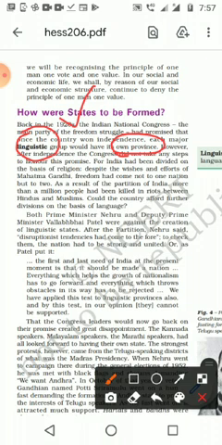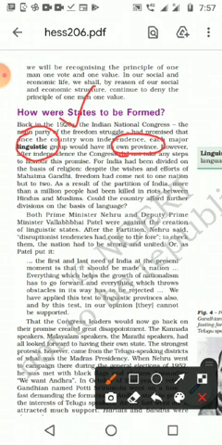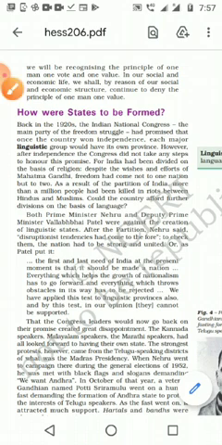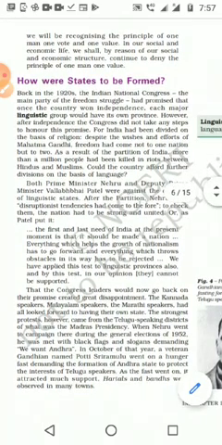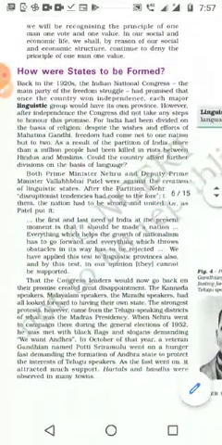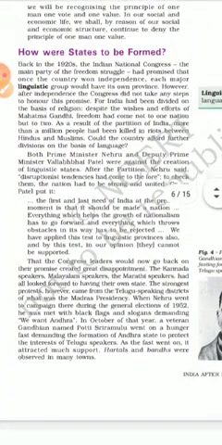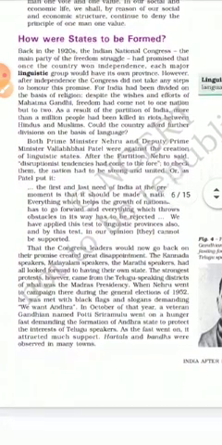1947. Twenty-five years before, at that time itself, our National Congress leaders thought about development, how our India should be. We discussed that already when we studied the third lesson of civics. Okay, then however, after independence, the Congress did not take any step to honor this promise in the beginning. Just after getting independence, Congress never thought about this promise, for India had been divided on the basis of religion.